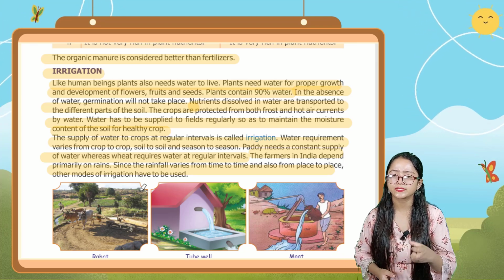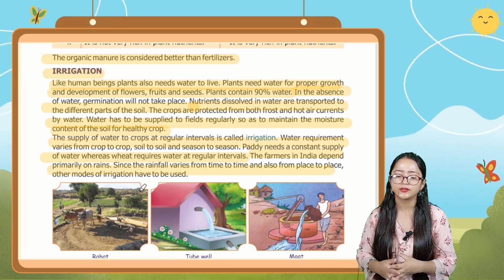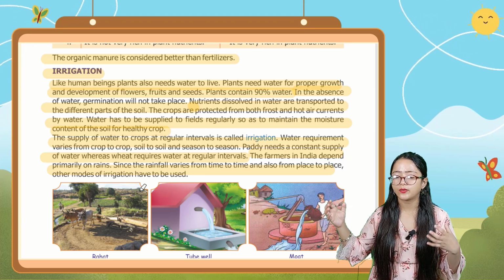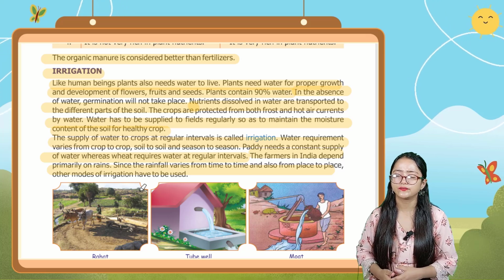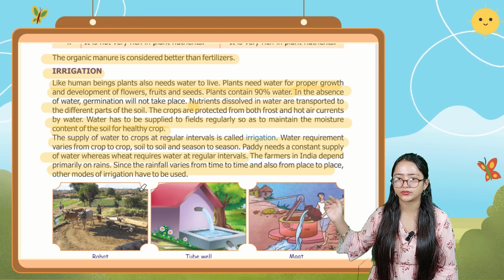The farmers in India depend primarily on rain for irrigation, and since rainfall varies from time to time and also from place to place, other modes of irrigation are involved, like you can see rahat, tubewell, and moat. Okay,